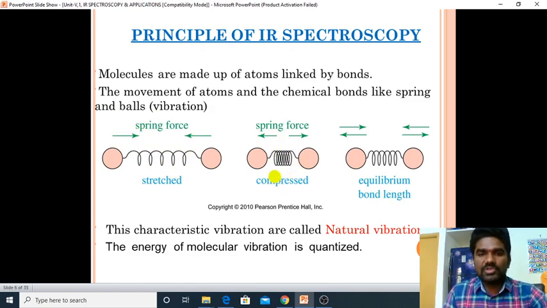The spring force acts in the opposite direction to the stretch, and if we compress, the spring force is opposite to the compression. This is the mode of the bond and atoms in the molecules. This characteristic vibration is called natural vibration. The energy of molecular vibration is quantized. Here we'll see.